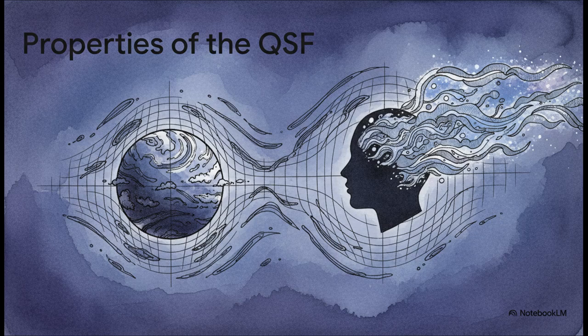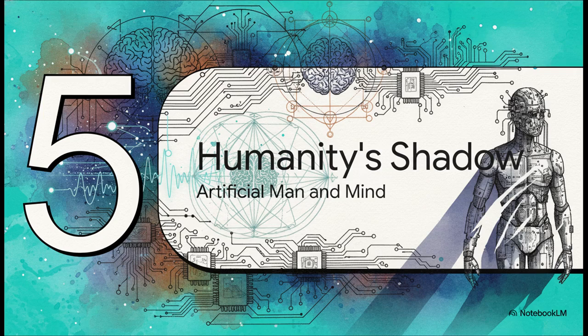And get this, some theorists believe this superfluid could actually be the physical substrate for consciousness itself. In other words, our very minds might be part of the fundamental fabric of the universe. And that's the perfect bridge. Because if we are living inside a programmed reality, and it's running on a quantum substrate that might itself be conscious, what on earth does that mean for our societies, for our own psychology, and for the artificial minds we're